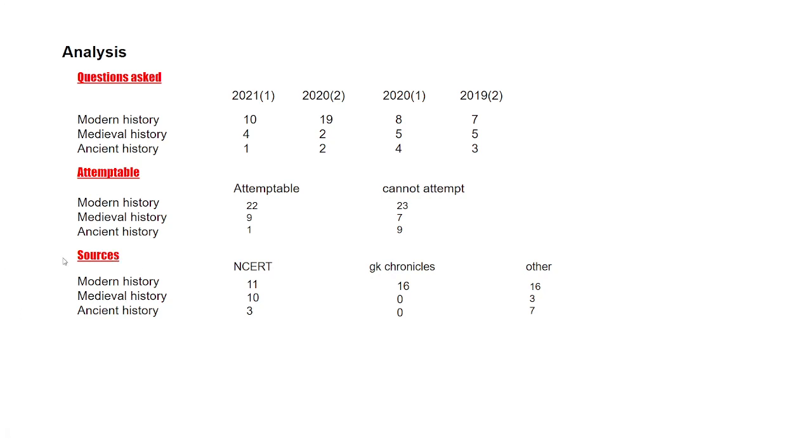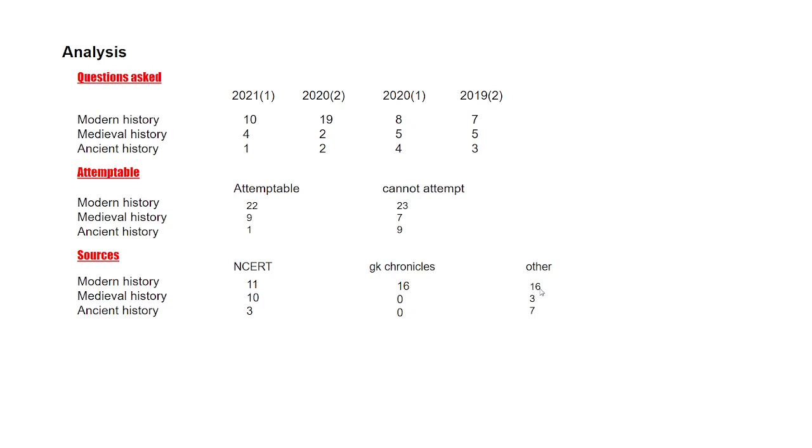And third is sources. Here sources means from where the question has been asked. When I traced each and every question back to its origin, I found out that most of the questions in modern history were asked from GK Chronicles, the site which I often recommend. Also, there were questions from NCERT, and 33% of questions are the kind of questions which had no source at all.